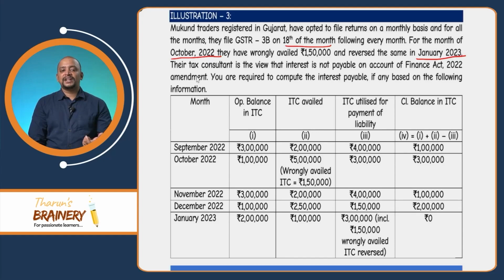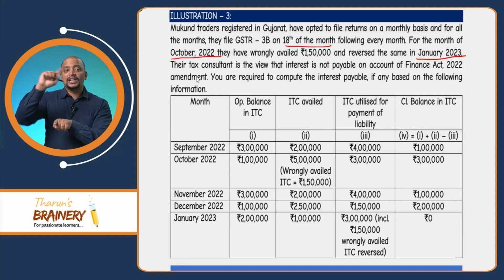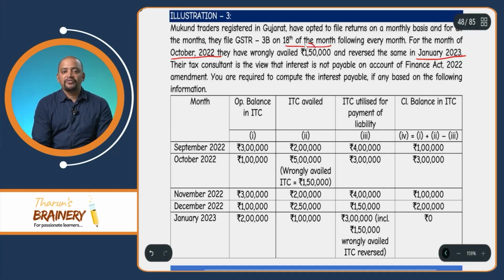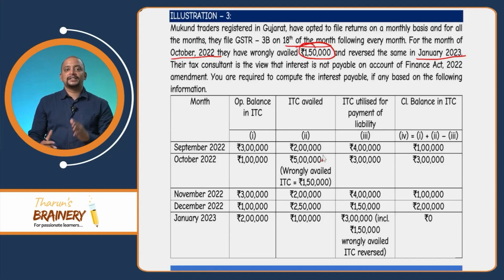September opening balance of ITC 3 lakhs, ITC availed 2 lakhs, ITC utilized for payment of liability 4 lakhs, still there is a balance of 1 lakh. October month, 1 lakh, and 5 lakhs is the ITC availed. In that 5 lakh there is a wrongly availed ITC. So this 1,50,000 is present in this 5 lakhs, and they are utilizing it for payment of liability, the balance.